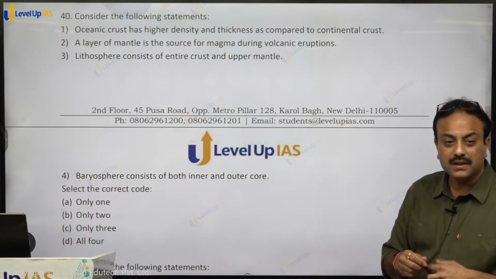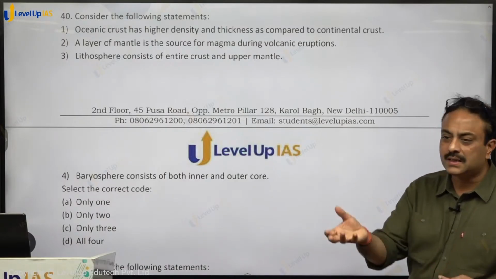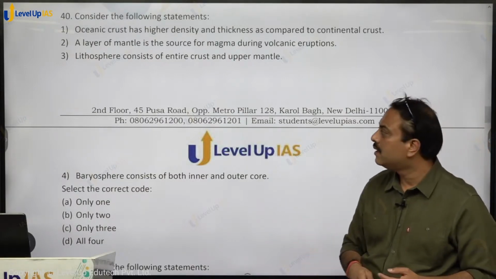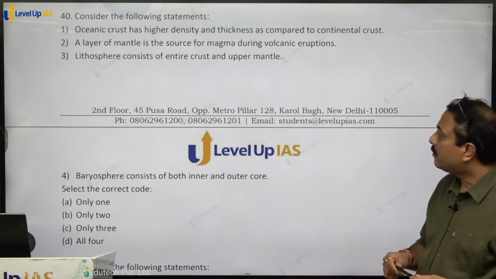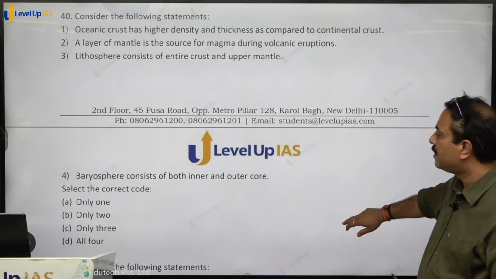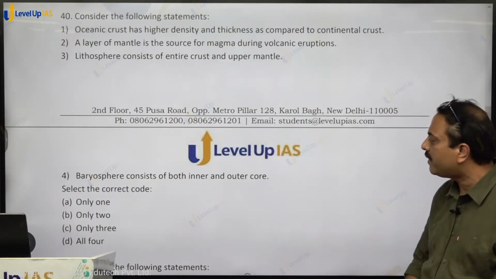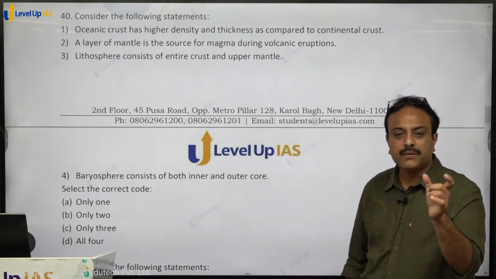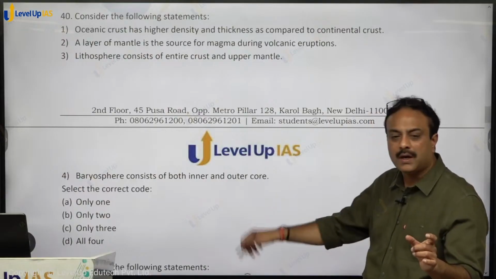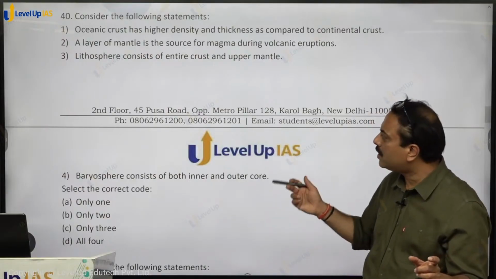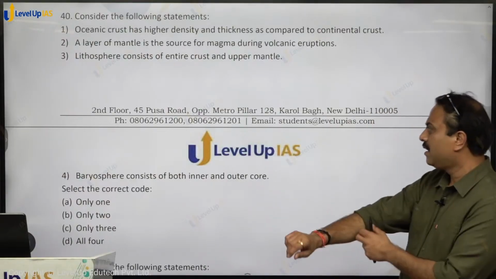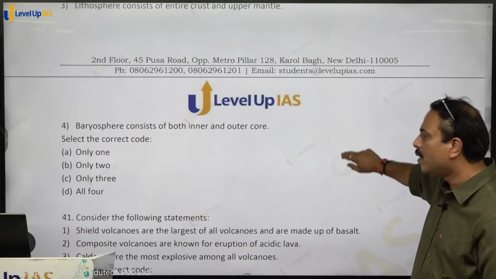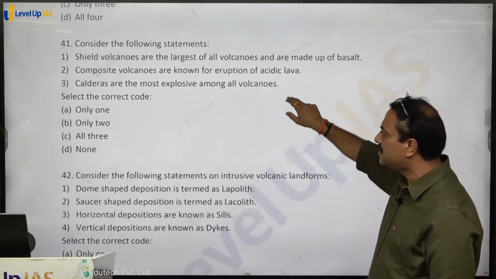What is false in that? Lithosphere, entire crust, whatever crust is there, and the upper solid part of mantle, that is lithosphere. It is correct. So 1 is wrong, 2 and 3 are correct. Statement number 4, barosphere consists of both inner and outer core. Barosphere is the term for the entire core, so it will use inner core and outer core both. So statements 2, 3 and 4, all 3 statements are correct. First is wrong. So option C, C for cat, shall be the right answer.